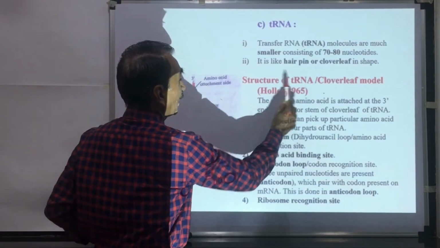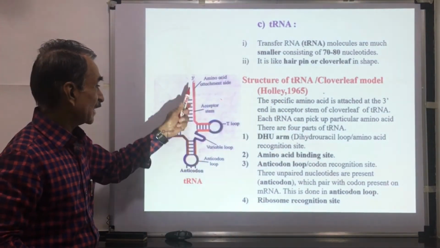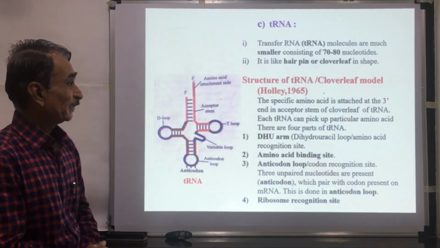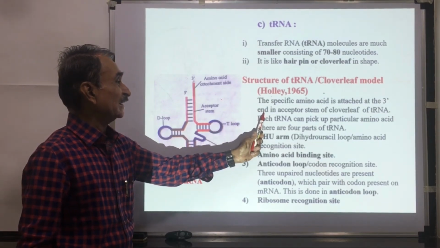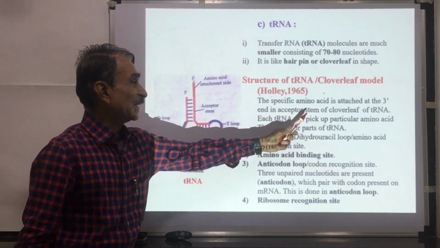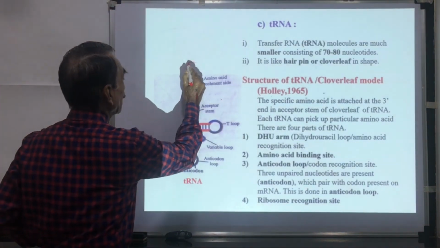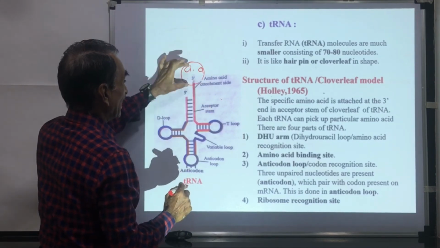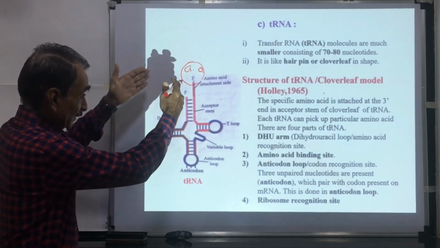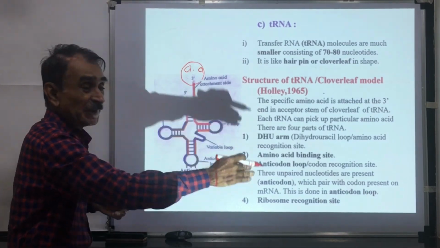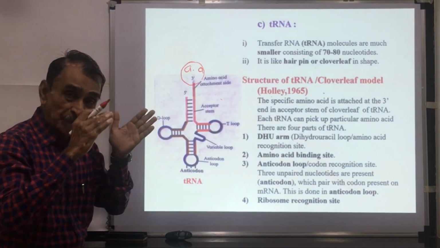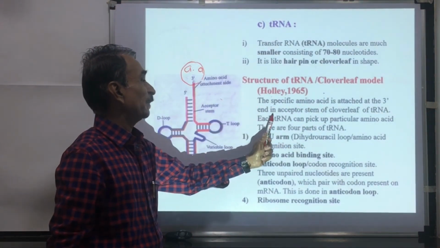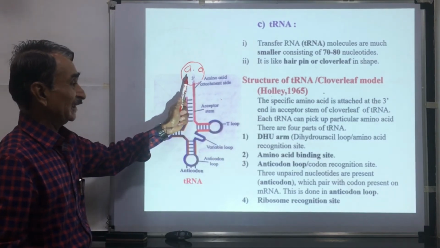The structure of tRNA, the clover leaf model, was given by Holley in the year 1965. A specific amino acid is attached at the 3' end in the acceptor stem of the clover leaf model. At this place, this amino acid is attached. This is the 3' end, the amino acid attachment site. This tRNA transfers these amino acids to the site of protein synthesis.